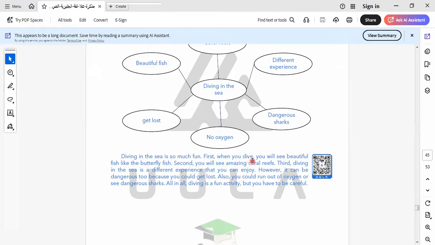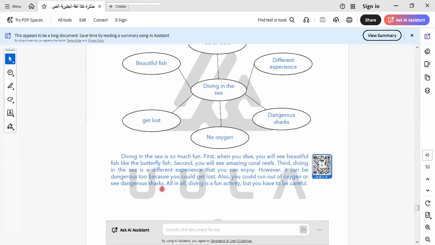First, when we dive, we will see beautiful fish, like the butterfly fish. Second, you will see amazing coral reefs. Third, diving in the sea is a different experience that you can enjoy. However, it can be dangerous too, because you could get lost. Also, you could run out of oxygen or see dangerous sharks.